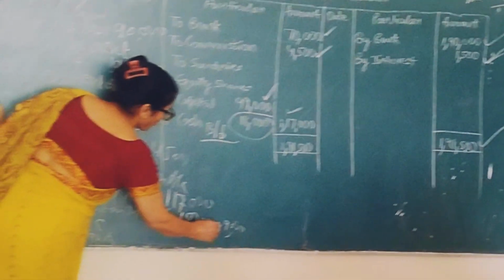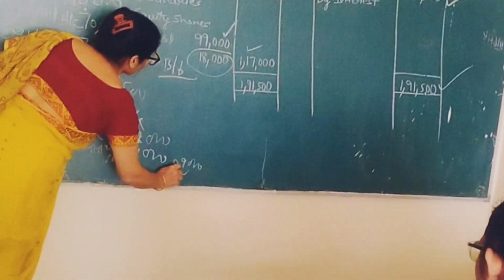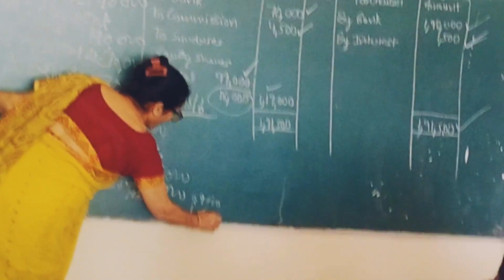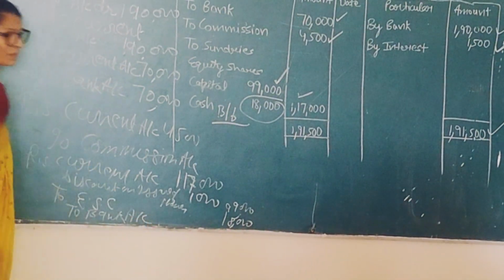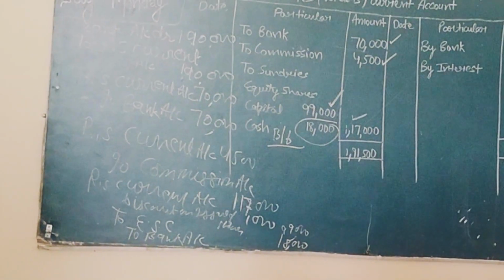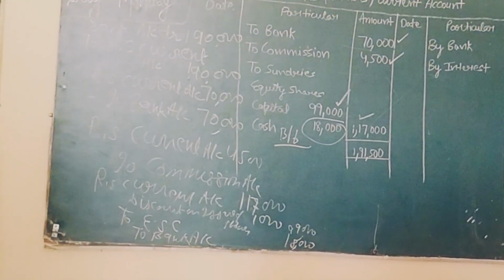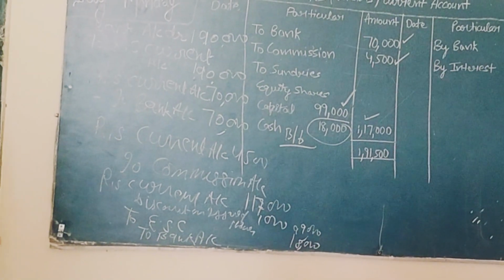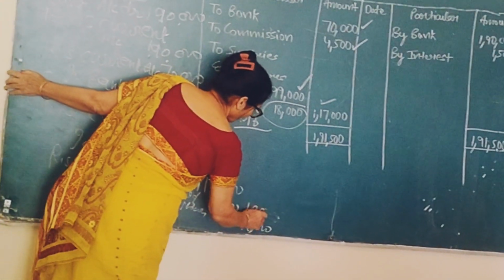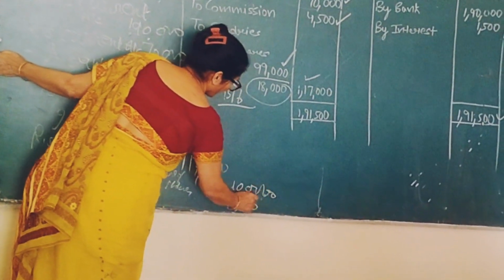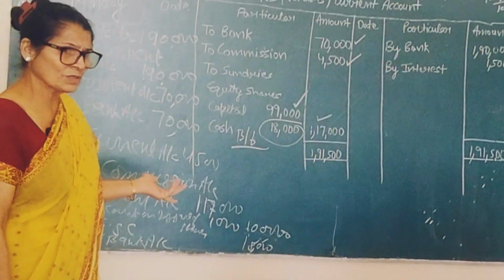In bank or cash, how much will you write? Here 18,000. Is it bank or cash? Bank. Actually, equity share is 1 lakh. Equity share, how much is it? 1 lakh. Very good. Okay. Now the entry has been passed.